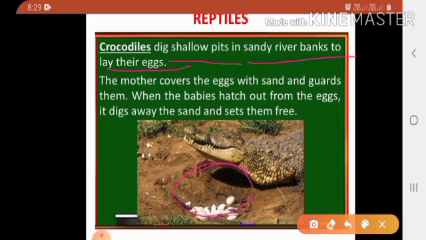Guards means protects them. When the babies hatch out from the eggs, she digs away the sand and sets them free. See here, children, you can see the baby crocodile comes out of the sand.